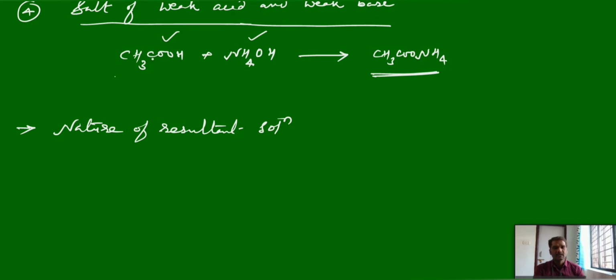Then how can you identify? That we can calculate from the dissociation constant, mostly Ka, Kb values. This part we will discuss later whenever we enter the chapter on ionic equilibrium.